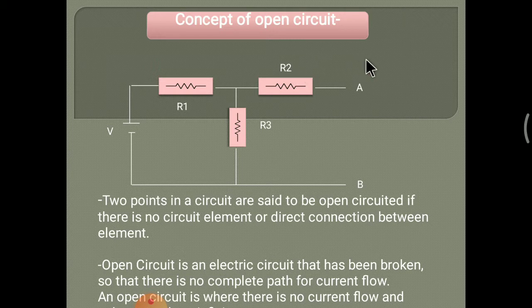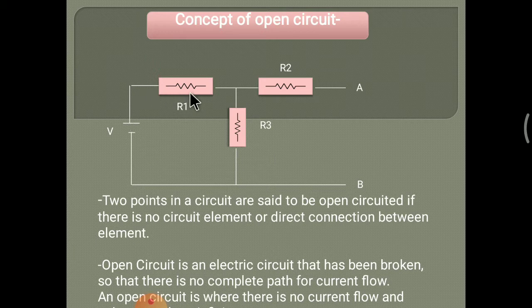Concept of open circuit. This is a resistive circuit. Here is a voltage supply. Resistors R1, R2 and R3 are connected to each other, and here is an open space. There is no connection or closed path. This is called an open circuit. This is the diagram of an open circuit.